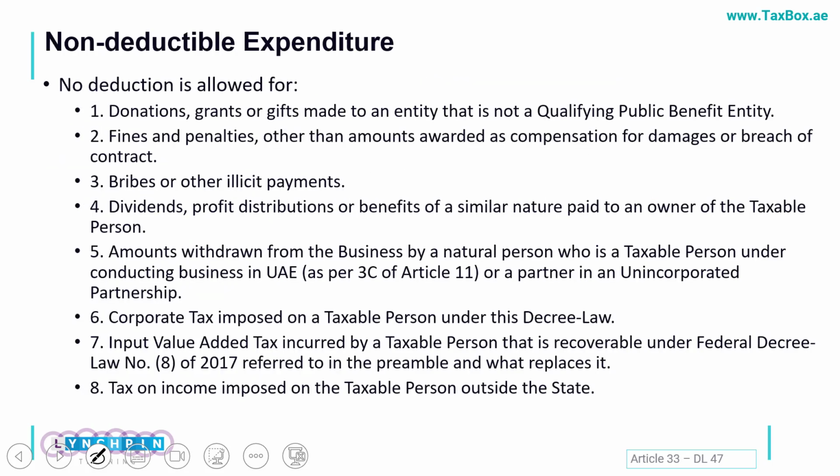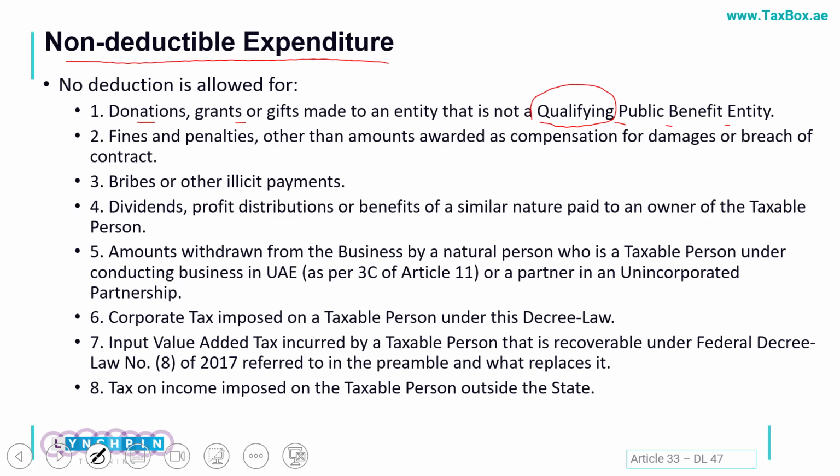Next and final are certain non-deductible expenditures. Some of them are very obvious and some I'll be explaining. If you are giving any donation or grant to a charity or public benefit entity, it should be a qualified public benefit entity.